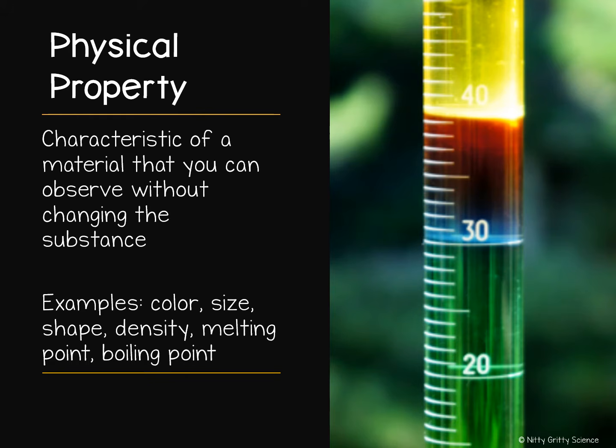When given an object, for example, a stuffed teddy bear, and you were asked to describe it, you would probably begin by describing its texture, its color, or its shape, all of which are physical properties. You could then go into measuring the diameter of the bear or the mass of the bear, which are also physical properties. Some physical properties describe the behavior of a material or a substance. For example, the substance iron has a physical property of being magnetic because it's attracted by magnets.